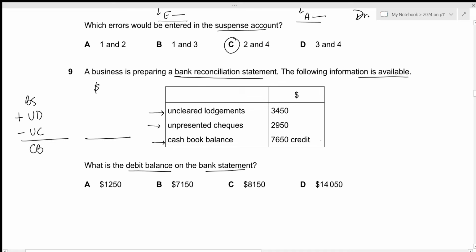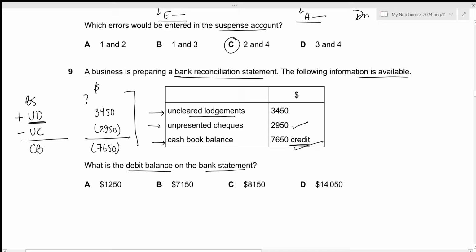So cash book balance is given right here, 7650, and this is credit. Remember that for the cash book, credit balances will be negative balances. So we have 7650 negative. Then we have unpresented checks of 2950. It should be subtracted. Then we have uncleared lodgements, which is equivalent to uncredited deposits. So we need to add these 3450. This is what we're trying to figure out.